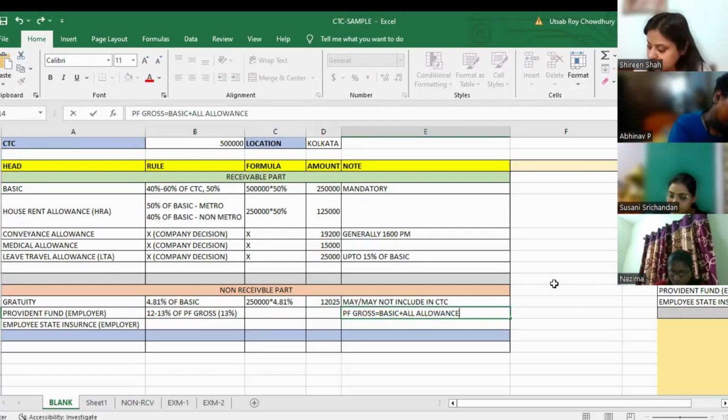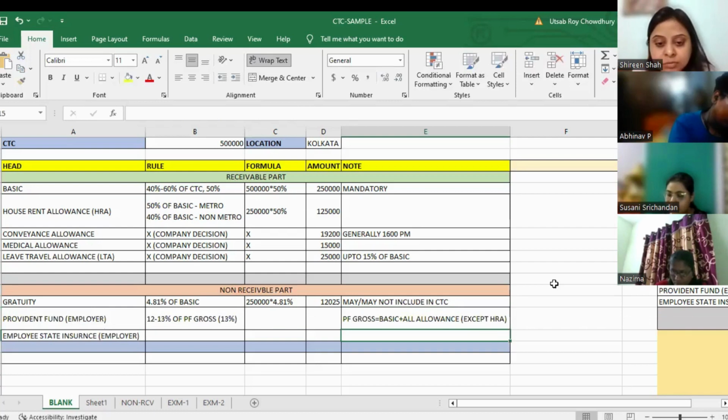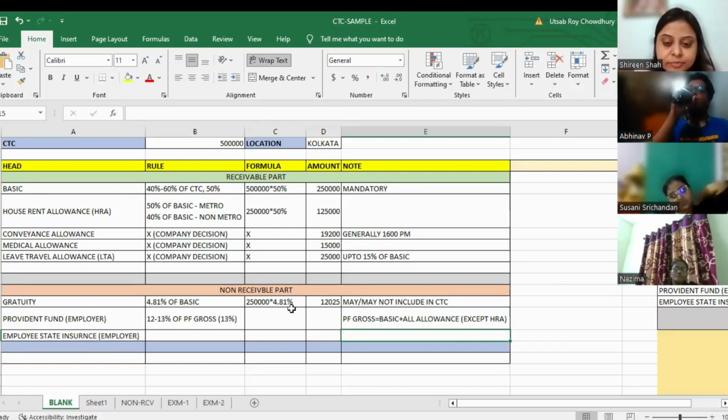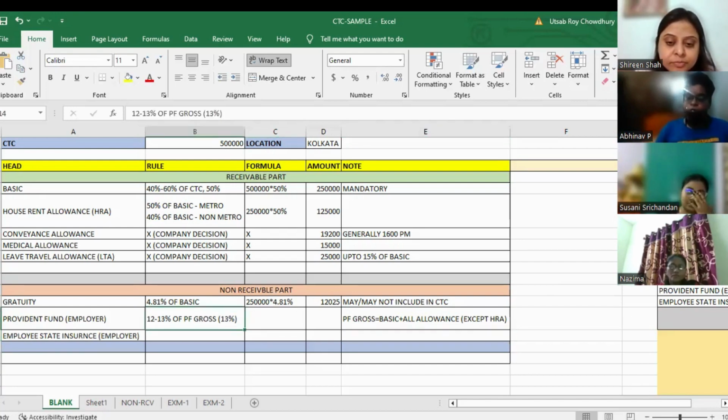Basic plus all allowances except HRA. PF gross equal to basic plus all allowances except HRA. HRA is not eligible for PF. I repeat, HRA is not eligible for PF. So PF gross is basic plus all allowances except HRA, and the calculation will be 13% of PF gross.